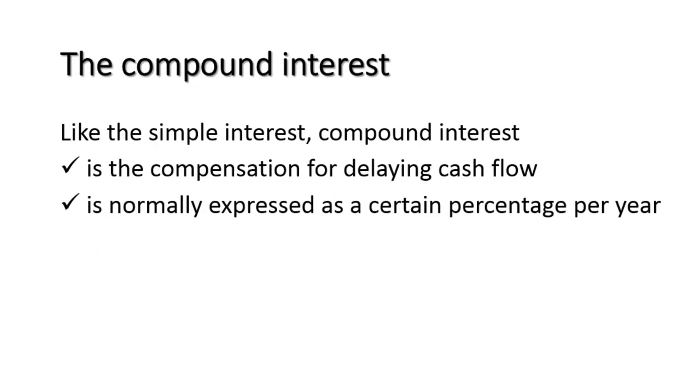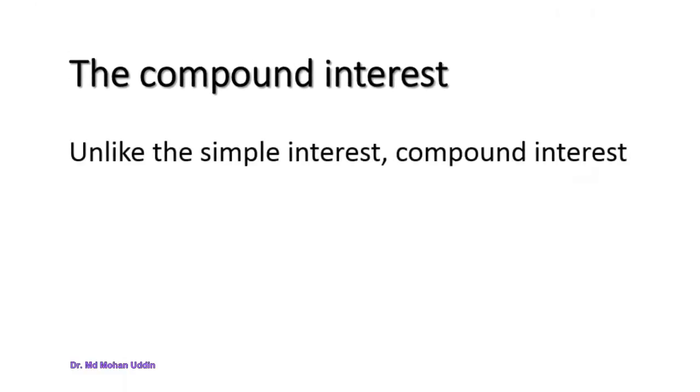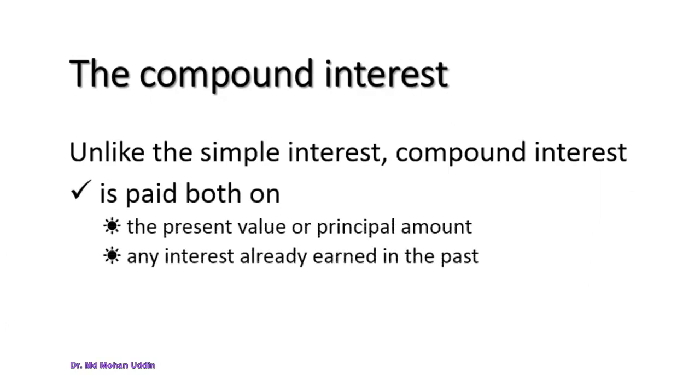Now, what are the differences? Compound interest, unlike simple interest, is paid both on the principal amount, that means the present value, and on the interest you have already earned in the past. I think we need a little elaboration on this point. What about simple interest then? Was it not on the past interest?